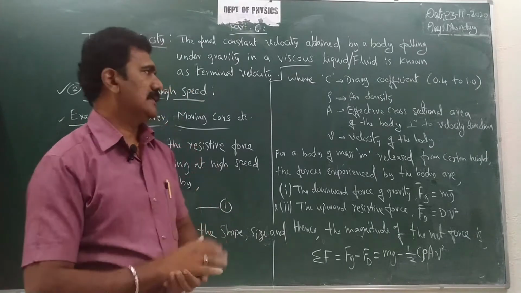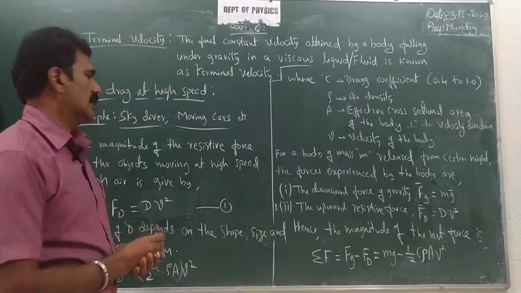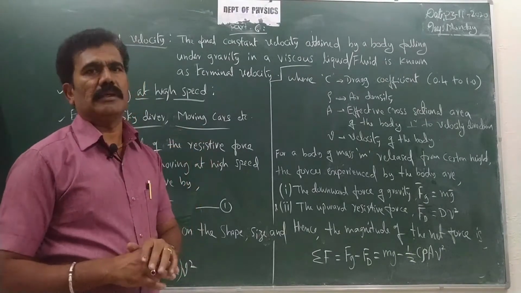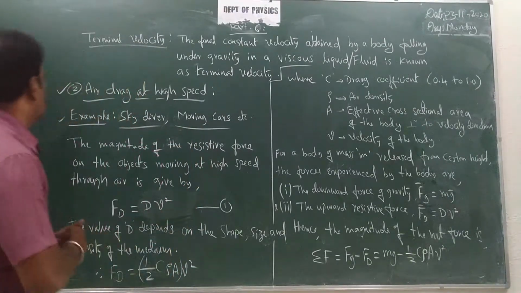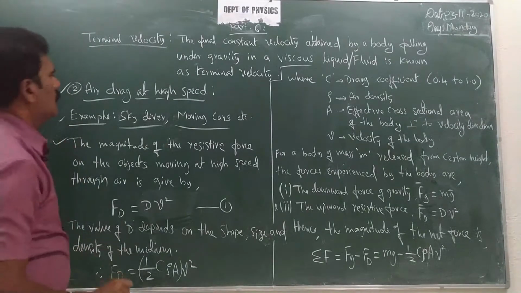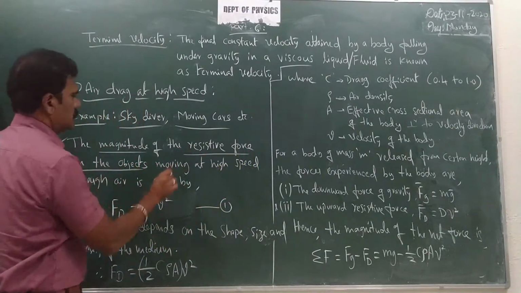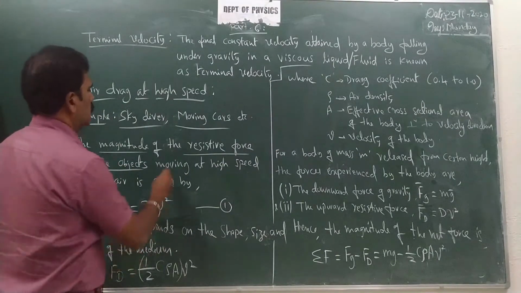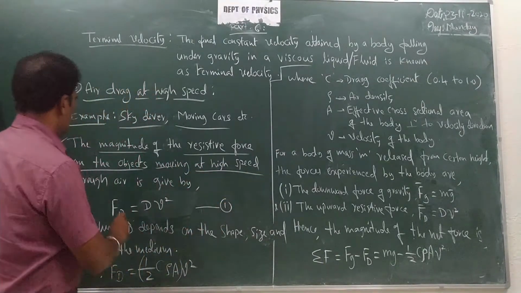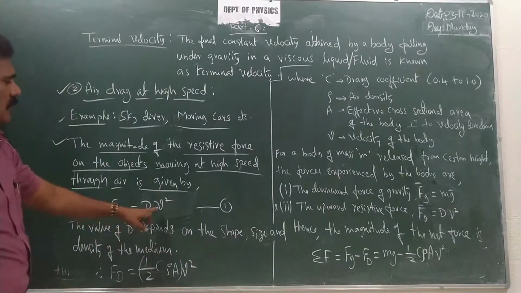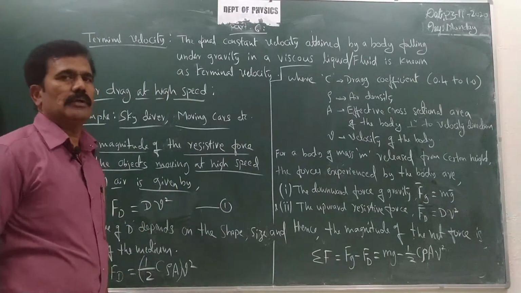Now, in that example, how do we calculate the velocity experienced by the body in general? As I told already, the magnitude of the resistive force on any object moving at high speeds through air is given by Fd = D v².